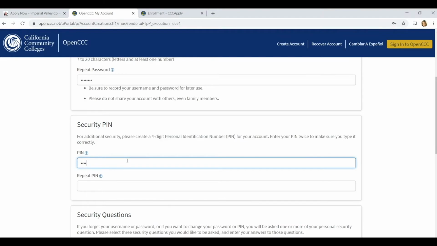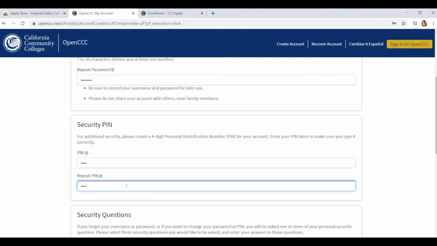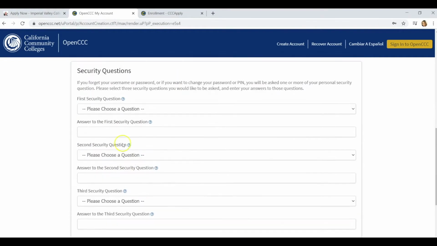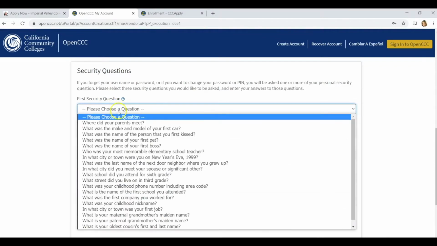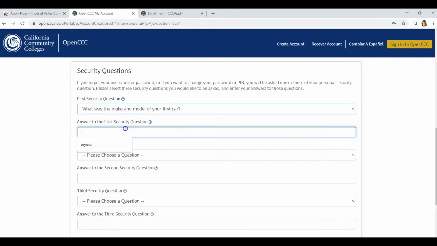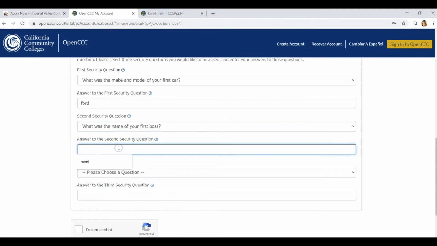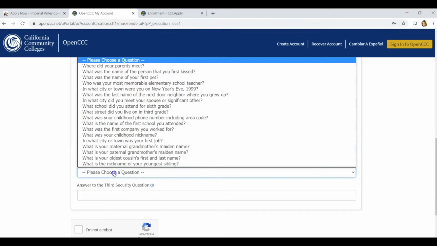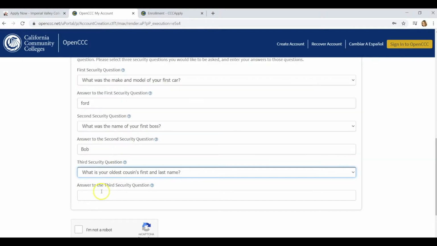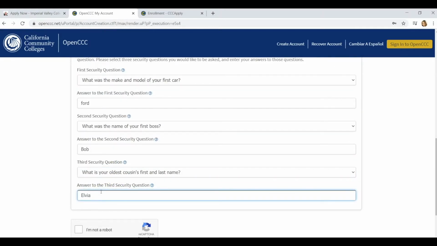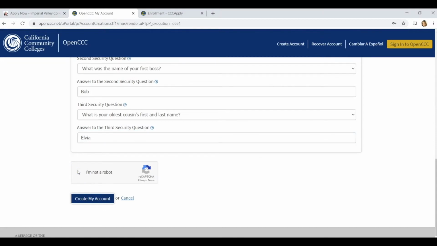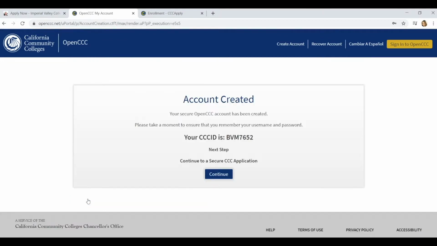Then it's going to ask you for a security PIN. Make sure to write down that security PIN also. The next part is asking you for your security question in case that you forget your username or password. Let's begin. Once you've completed that section, go ahead and click I'm not a robot. And now create my account.